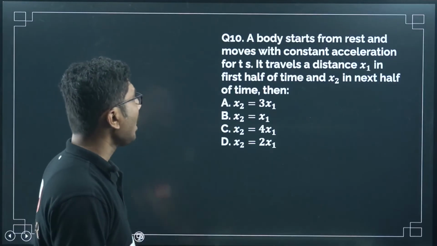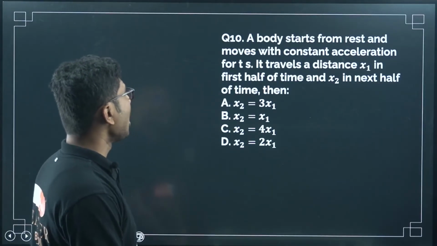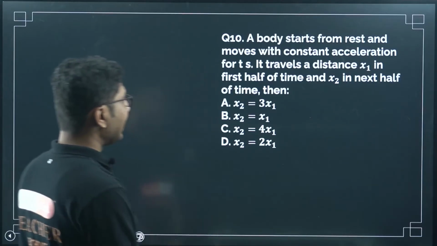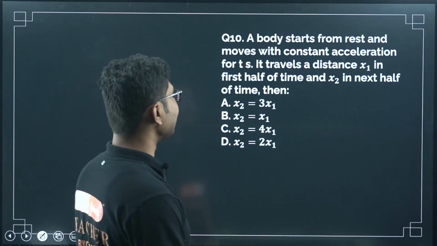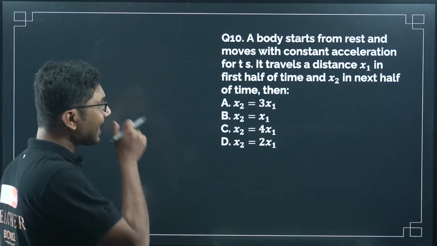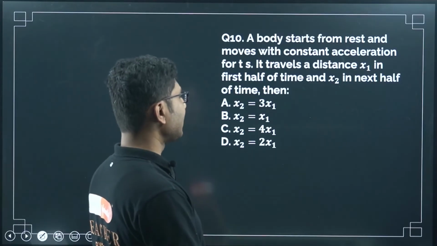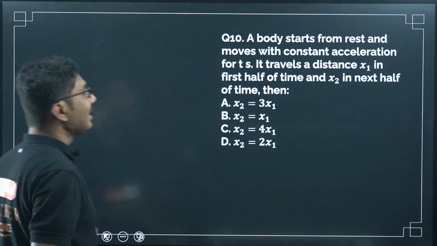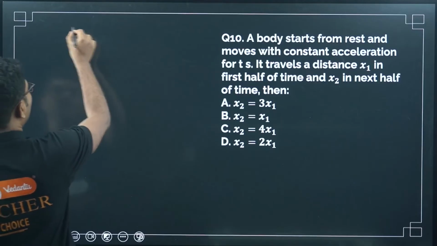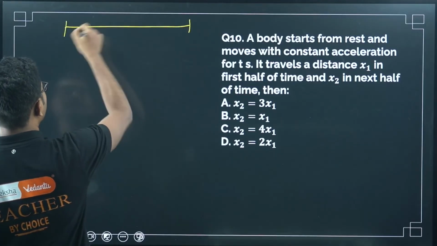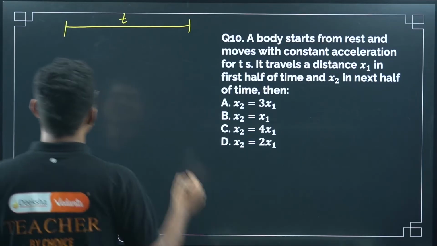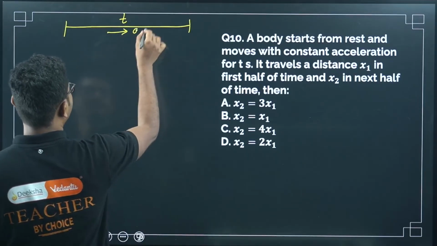Now, a body starts from rest and moves with a constant acceleration for t seconds. It travels a distance x1 in the first half of the time and x2 in the next half of the time. So a body starts from rest, the total time traveled is t, and the acceleration during its motion is constant.